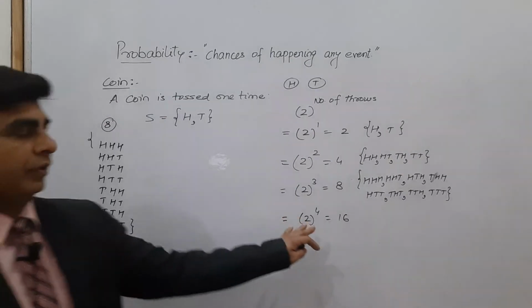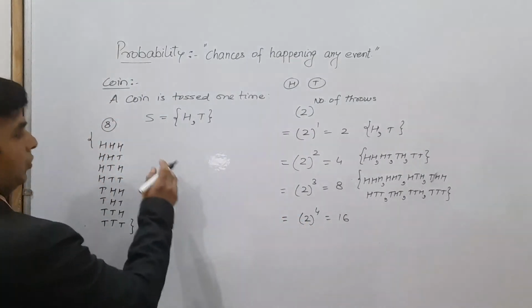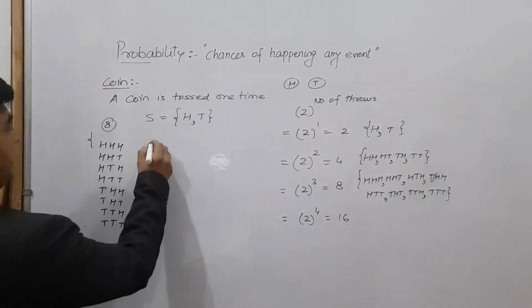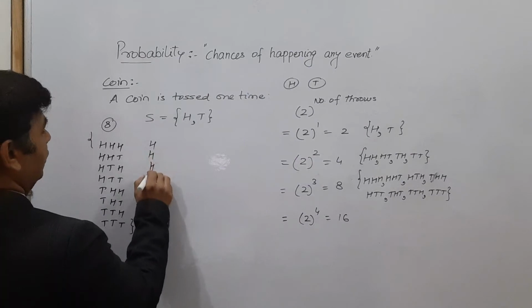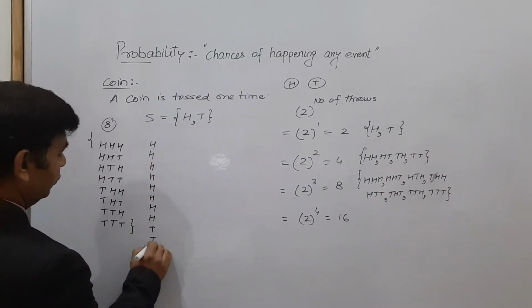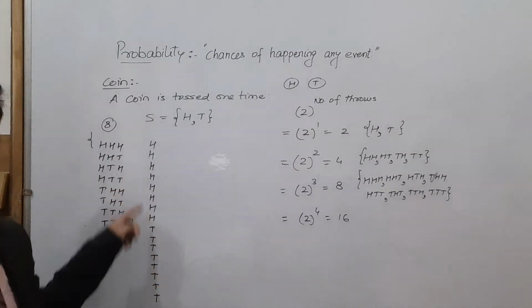Now let me write down when the coin is tossed 4 times. These will be your 16, sorry. And half of 16 is 8. So 8 times head, 8 times tail. 1, 2, 3, 4, 5, 6, 7, 8. 8 times head, 8 times tail, I will write down.